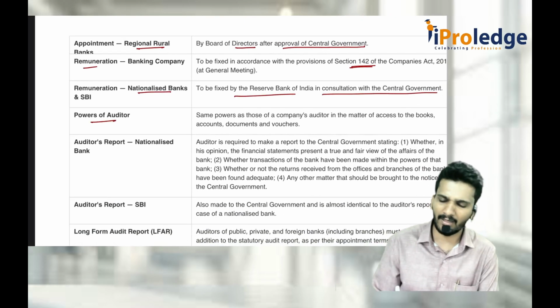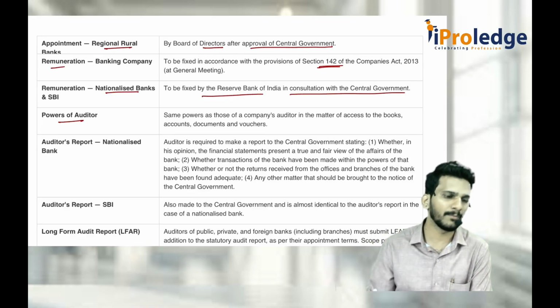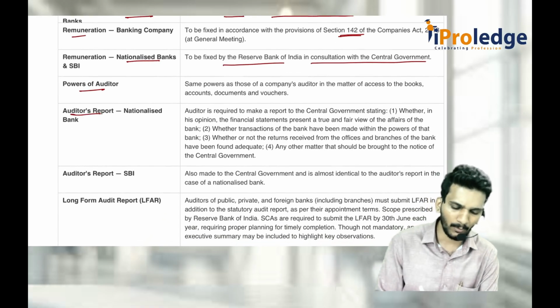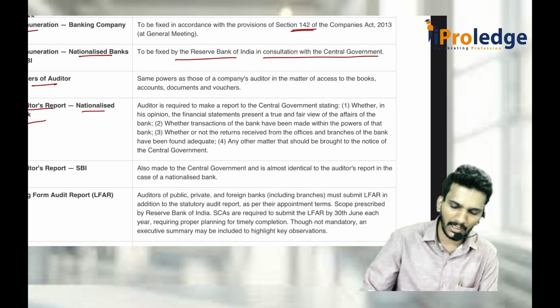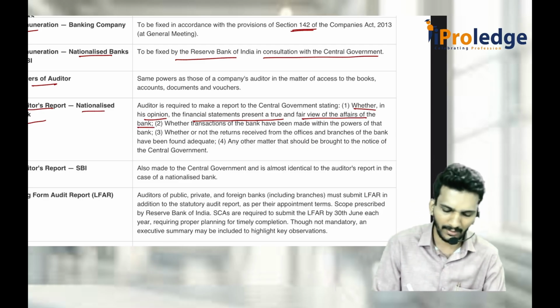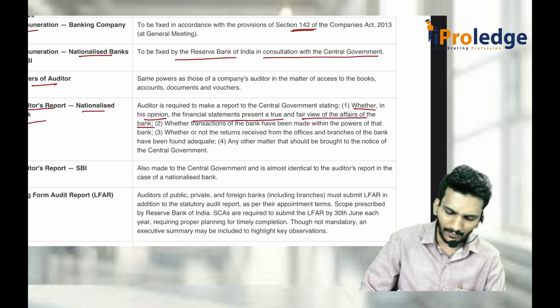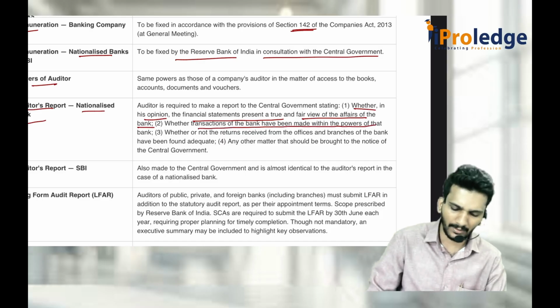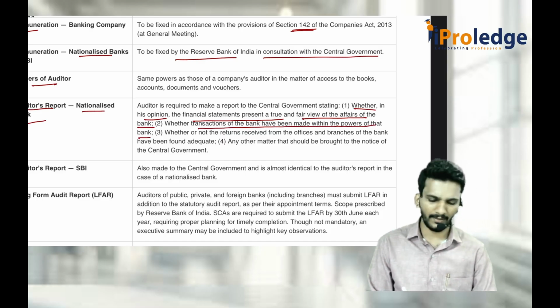What are the powers of the auditor? Normal powers as given under section 143 of the Companies Act. What is the auditor's report for a nationalized bank? He should give whether, in his opinion, the financial statements present a true and fair view of the affairs of the bank. That means the normal audit report has to be given. Along with that, whether transactions of the bank have been made within the powers of that bank or not, that also has to be given.